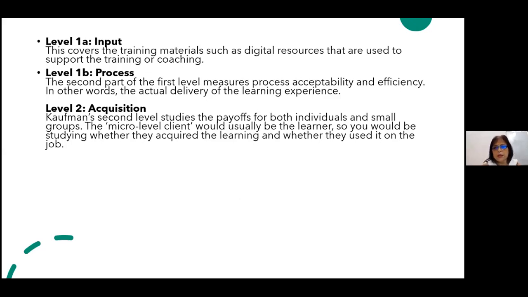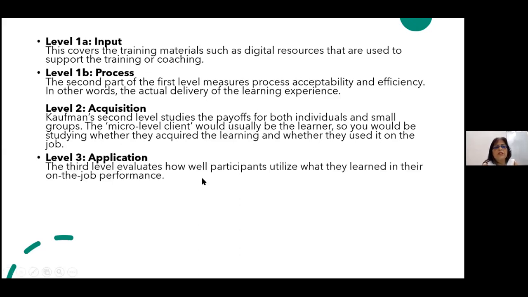This is what is being measured. So you would be studying whether they acquired the learning and whether they used it on the job. Level 3 is the application. The third level evaluates how well participants utilize what they learned in their on-job performance.